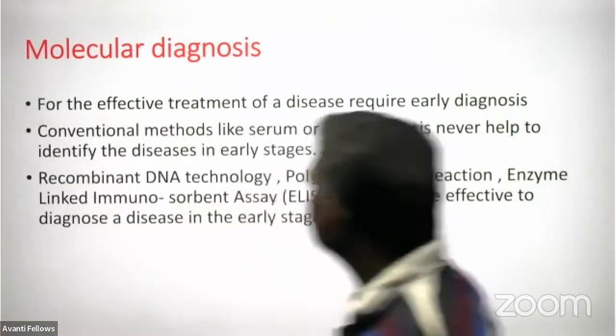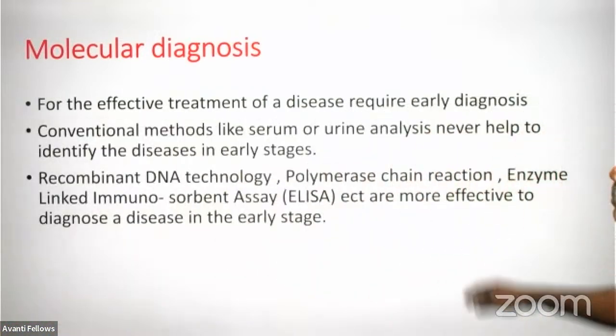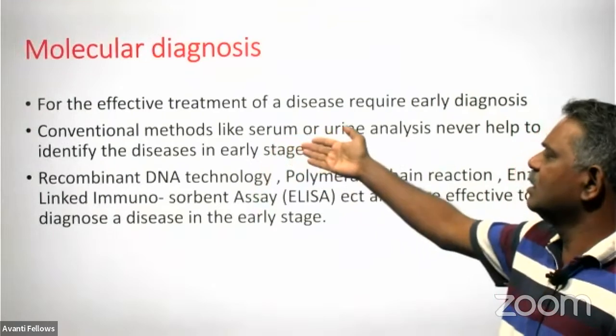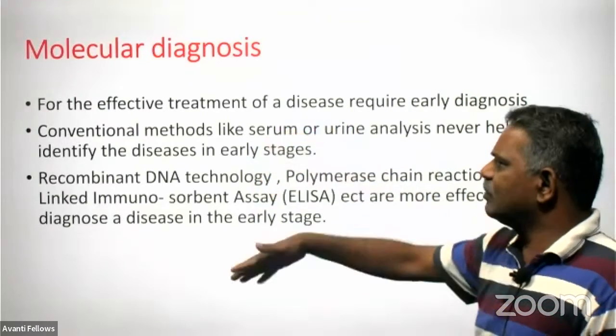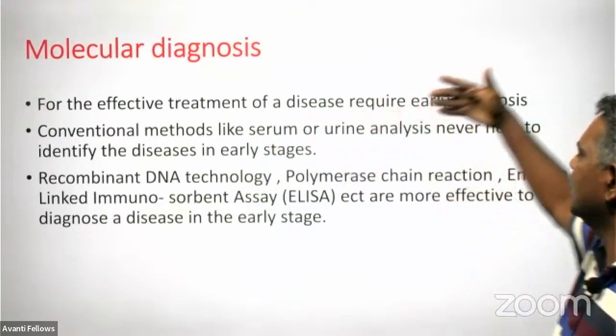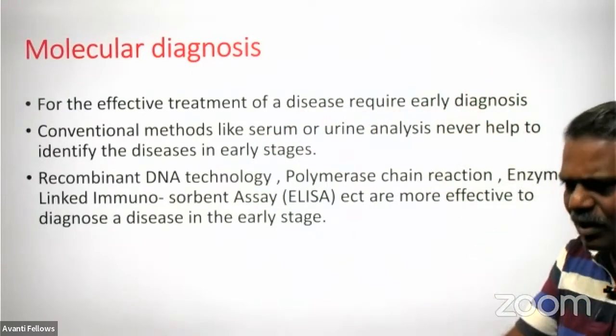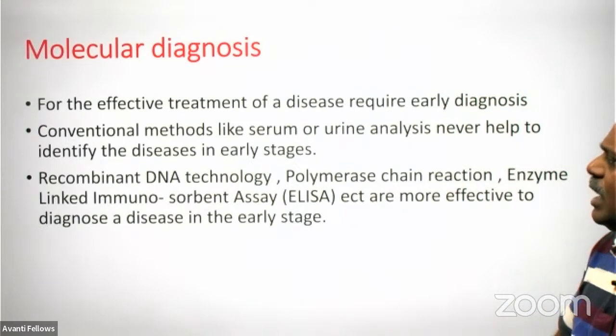Molecular diagnosis. To diagnose a disease in the early stage, the common method is analysis. These are the conventional methods. We use serum, urine, or blood, or many other things we take from the body of the patient. We go for microscopic observation and we identify.